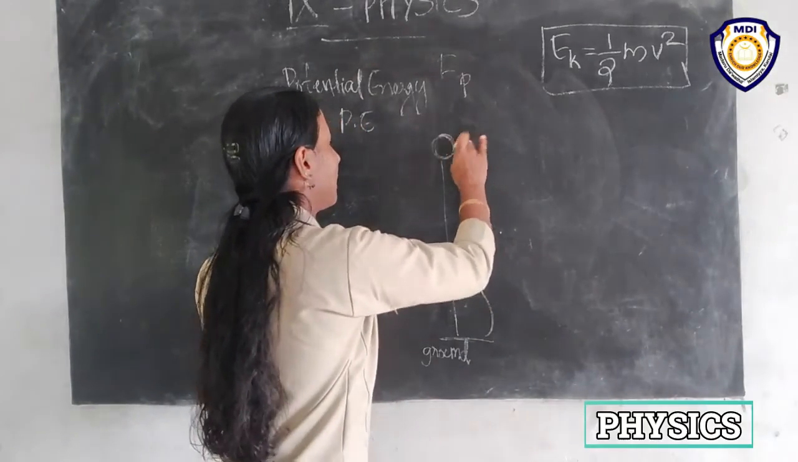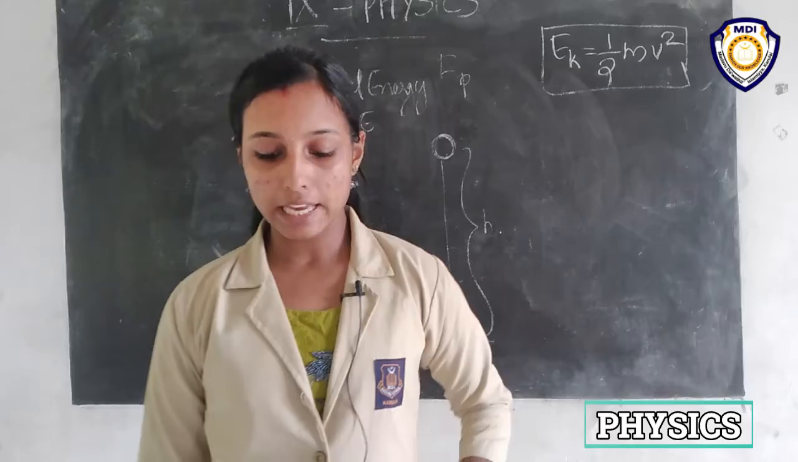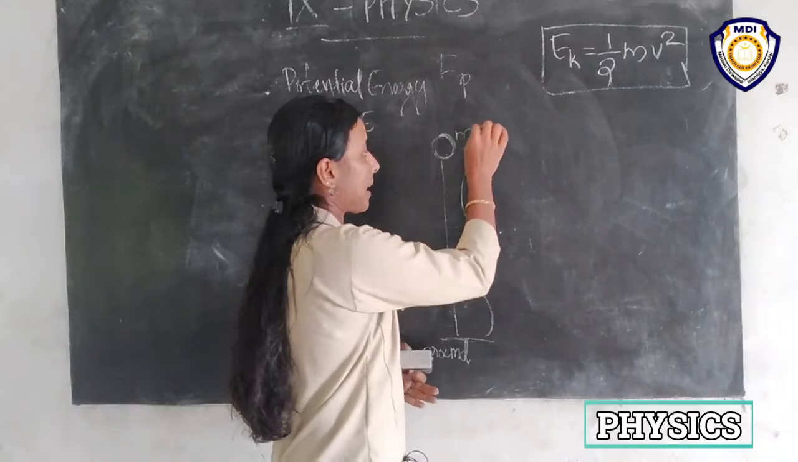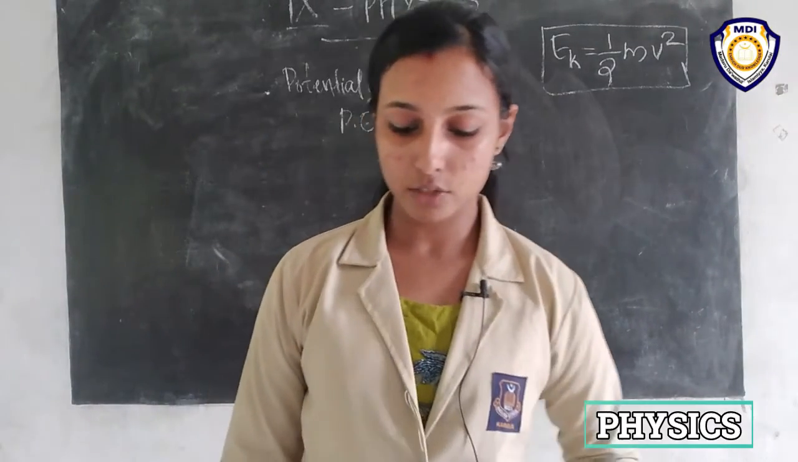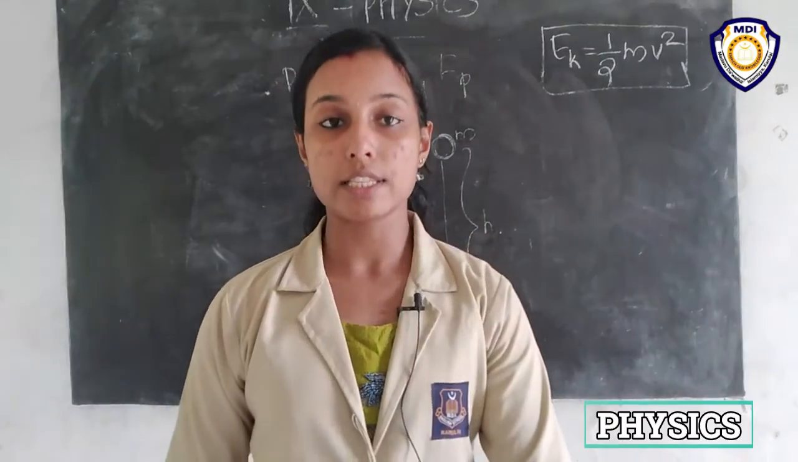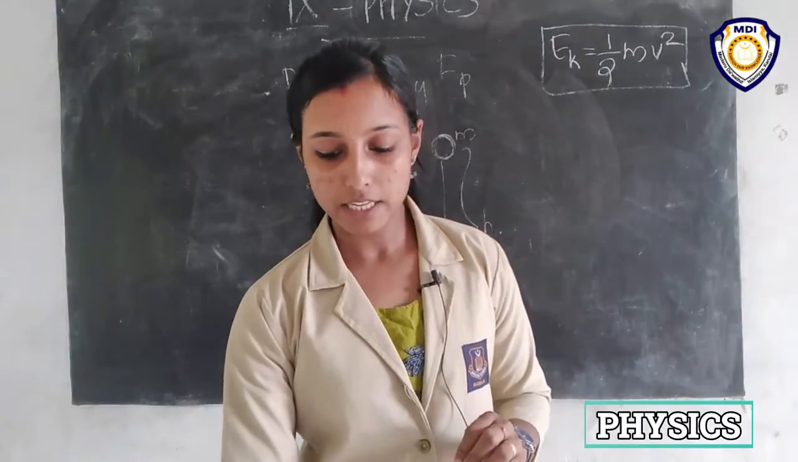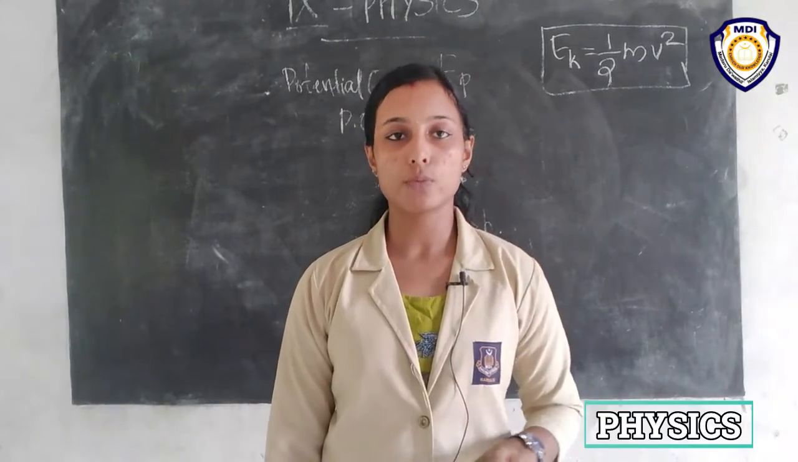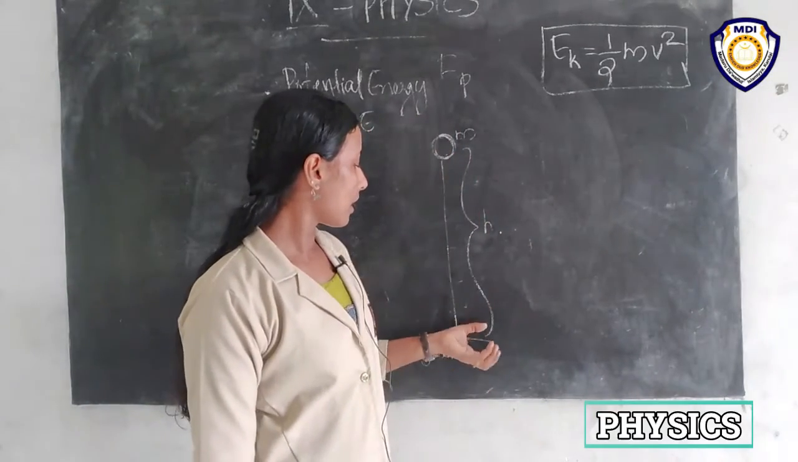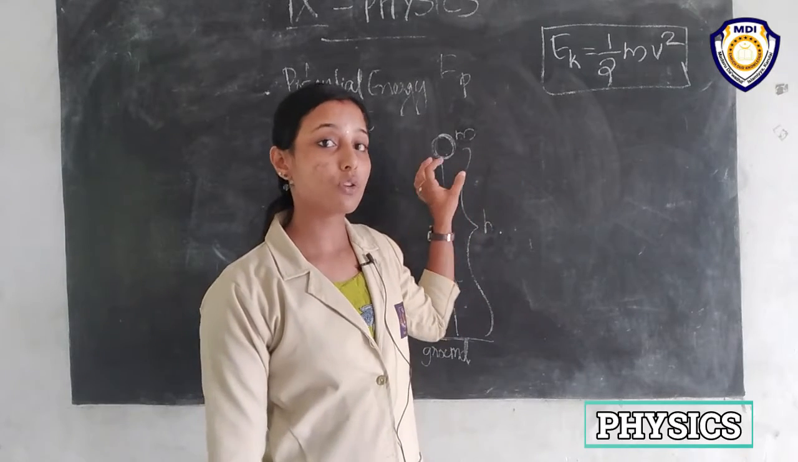Consider an object of mass m. Let it be raised through a height h. So suppose the mass of this ball is m, and it is raised to a height h from the ground. The force required to do this work, that is the minimum force required to raise the object, is equal to the weight of the object, right? So there is a minimum force required to raise this ball to a height h. What is the force? That is the weight of the ball.